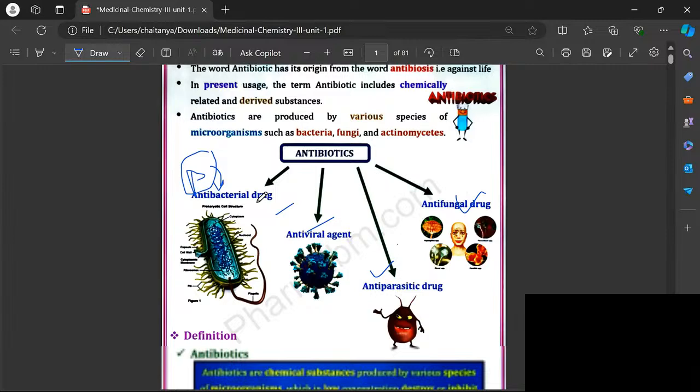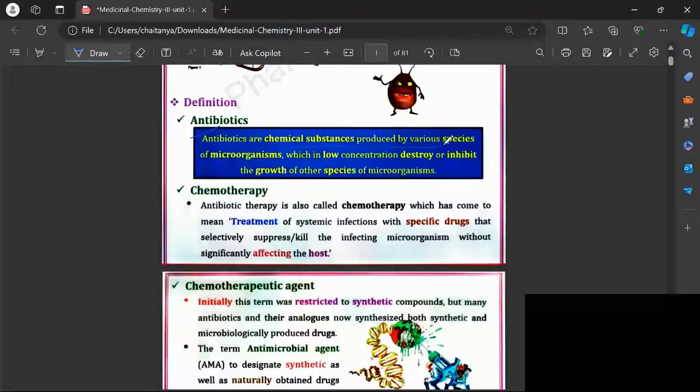We are going to see the definition. Various species of microorganisms produce antibiotics. Some of the microorganisms are coming from Streptomyces. Example: streptomycin. Streptomycin is the antibiotic which is originated from Streptomyces bacteria. Same time, from the fungus, we have penicillin. Like that, antibiotics are chemical substances which are produced from microorganisms. At low concentration, they will destroy the microorganisms or inhibit the growth of microorganisms.